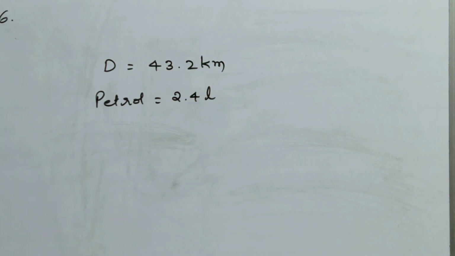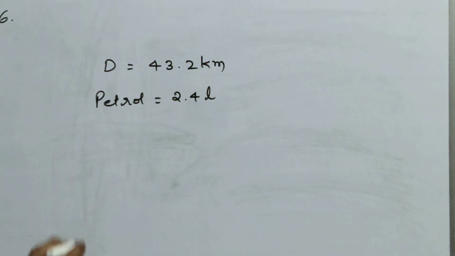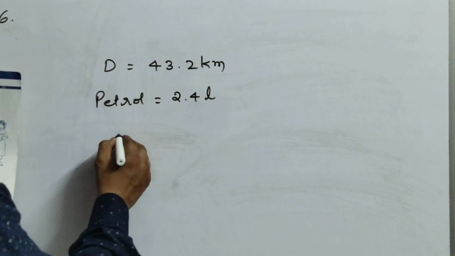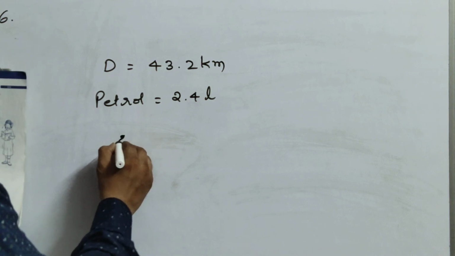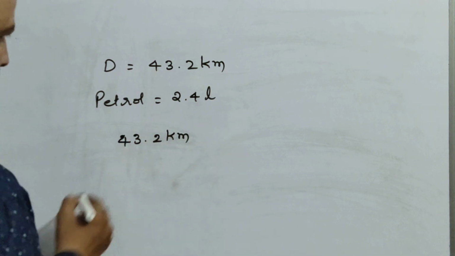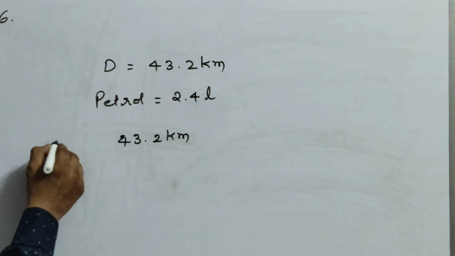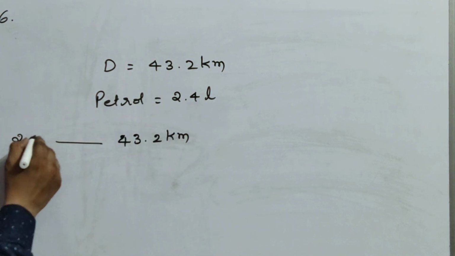Means what to do? Do you have any idea? See here, distance is given. What is the distance? 43.2 kilometers. How much petrol are you using? 2.4 liters.